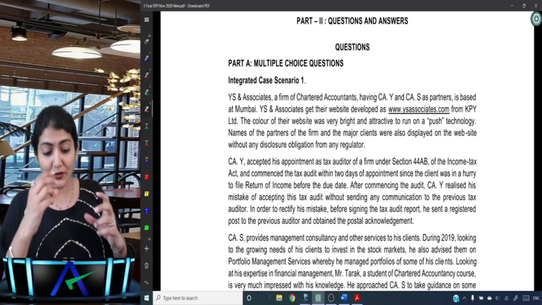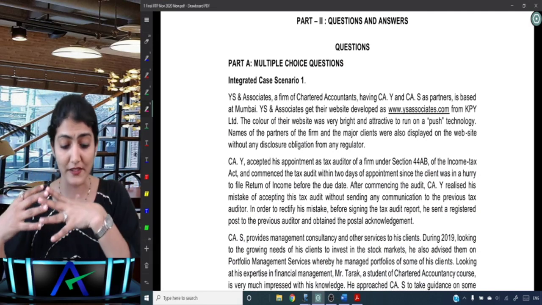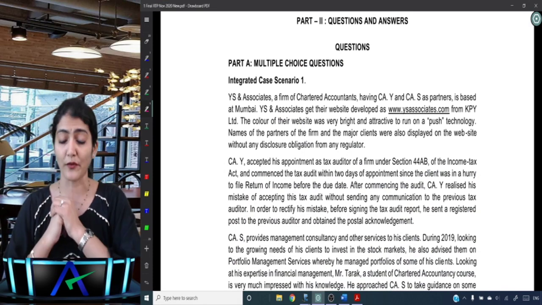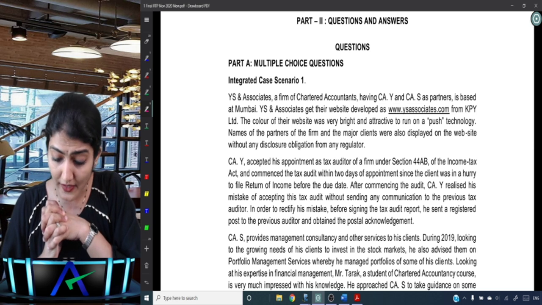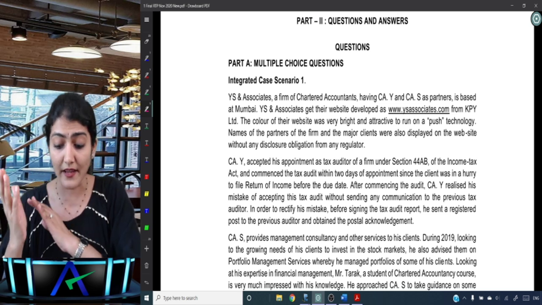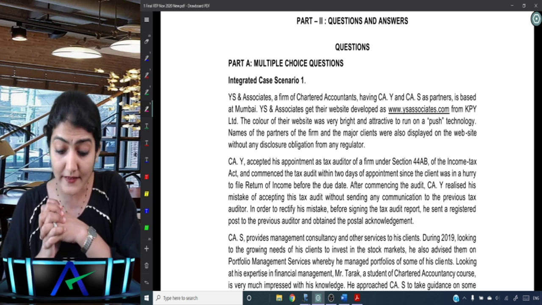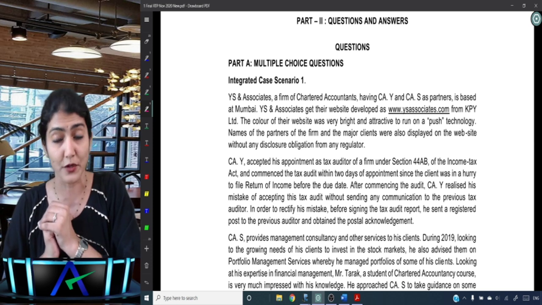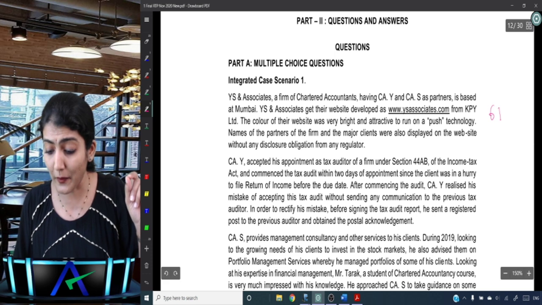So first, they have given two integrated case scenarios over there, based on which five questions have been asked. And after that, we have two more questions over there. YS and Associates, a firm of chartered accountants having CAY and CAS as partners, is based at Mumbai. YS and Associates get their website developed as www.ysassociates.com. Right, so website guidelines given under clause 6, Part 1, First Schedule.